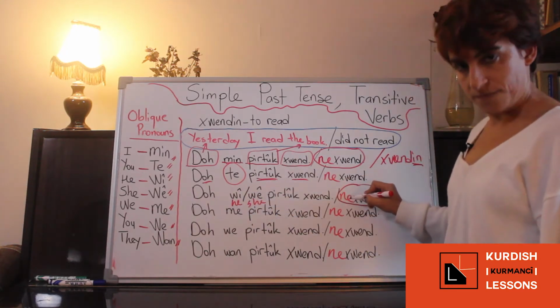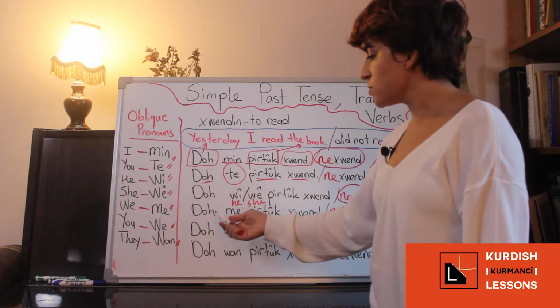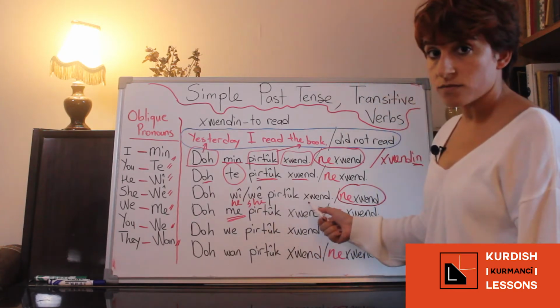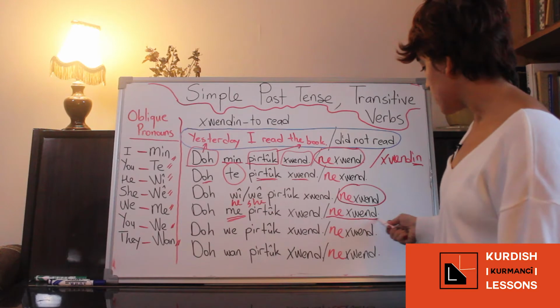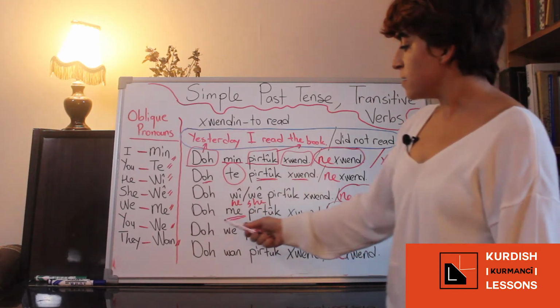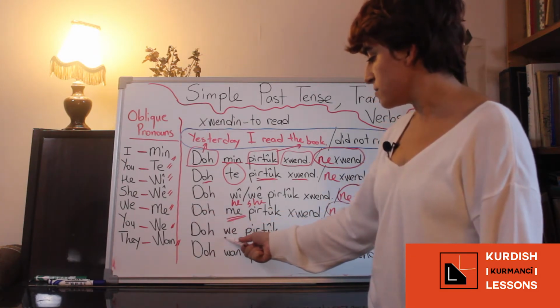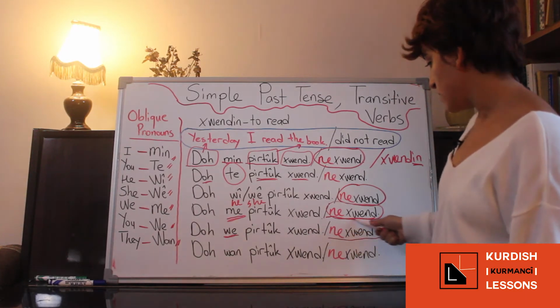And for plural, for us, it will be do ما pertuk خواند, we yesterday read the book, or نخواند, we didn't read. And for you plural, it will be do we pertuk خواند or نخواند.